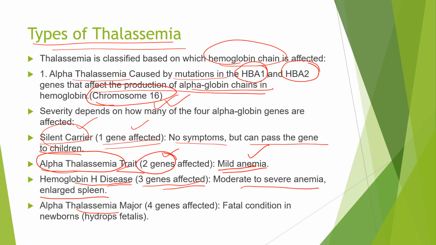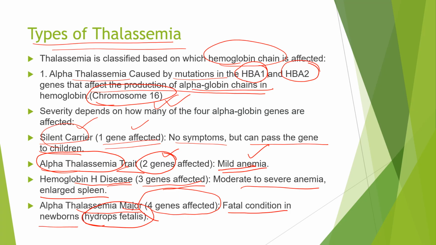And alpha thalassemia major will happen when four genes are affected. So it's a fatal condition in newborns, and hydrops fetalis will happen. This I'll not go into details. What is hydrops fetalis? It is actually severe anemia in the fetus, and there is fluid accumulation in the body of the fetus, in the lungs, in the abdomen, wherever. This can lead to even death of the fetus. So this is a fatal condition. So this is all about alpha thalassemia.